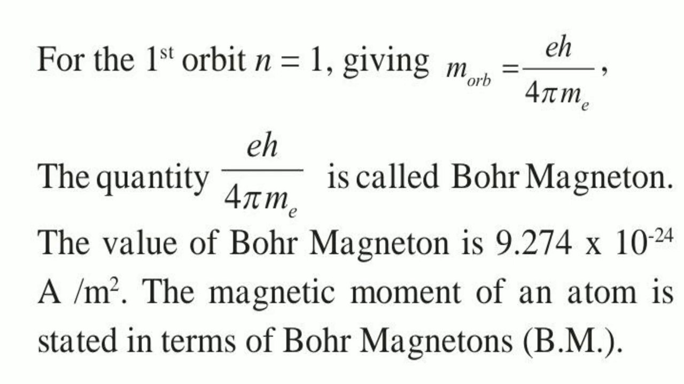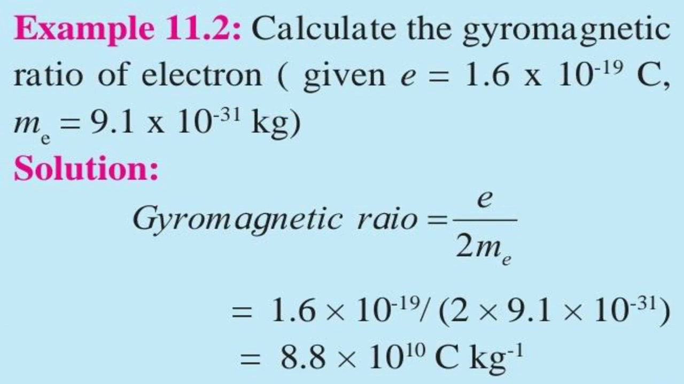So you have to keep all the formulas in mind, and the very important term here is the gyromagnetic ratio. You have to keep this gyromagnetic ratio in mind. So what is this gyromagnetic ratio? Let's have one example. Calculate the gyromagnetic ratio of an electron, where we are given e is equal to 1.6 into 10 raised to minus 19 coulomb, and the mass of the electron is 9.1 into 10 raised to minus 31 kilogram.